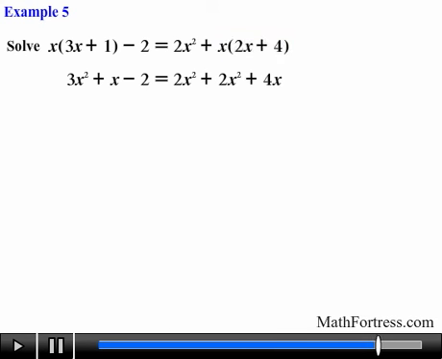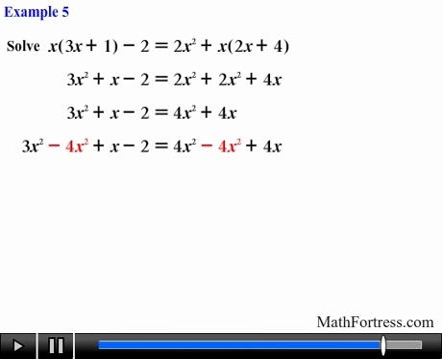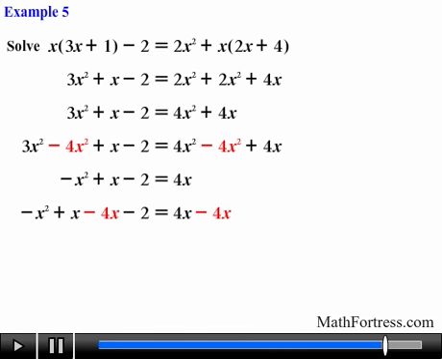Next, we go ahead and combine like terms, so we add the two quadratic expressions on the right side of the equation and obtain 4x squared. Next, we go ahead and start writing it in standard form, so we subtract 4x squared from both sides and obtain the following. Then we subtract 4x from both sides and obtain negative x squared minus 3x minus 2 equals 0.